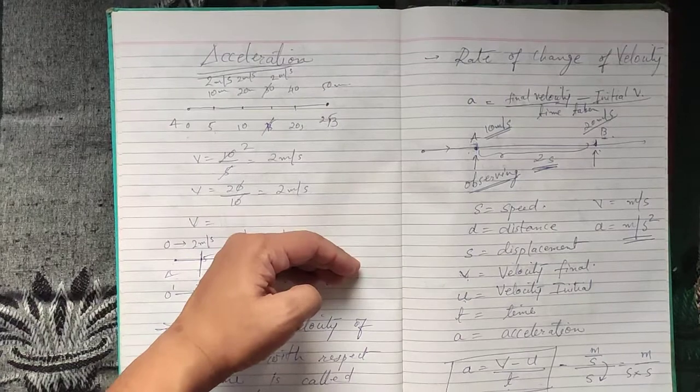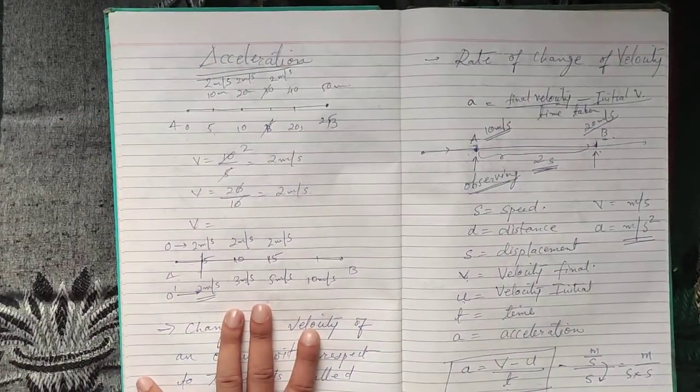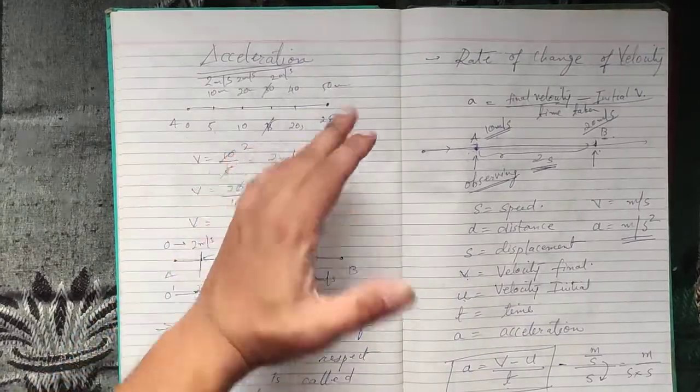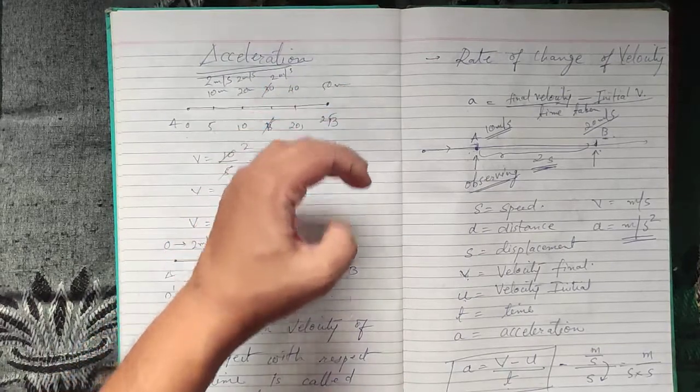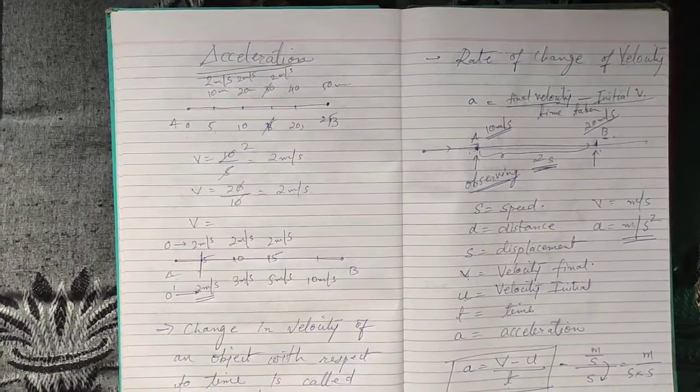So if the vehicle is starting its journey from a point, then its velocity is increasing, so it is acceleration. But if the object or vehicle is already moving and it applies brakes, so its velocity is decreasing, then it is in deceleration or negative acceleration.